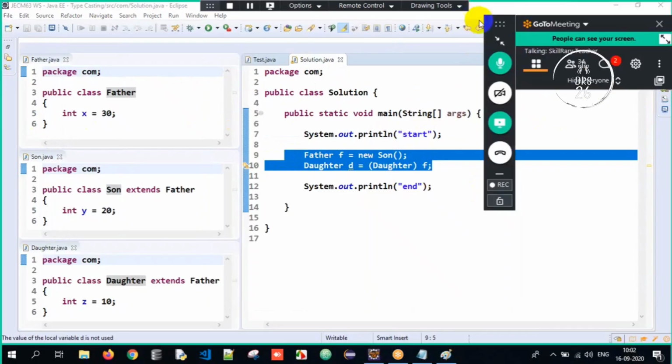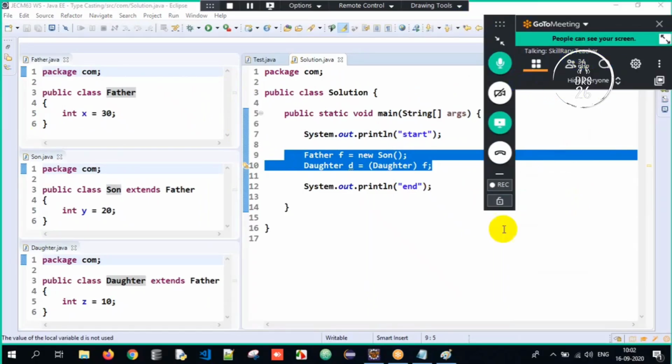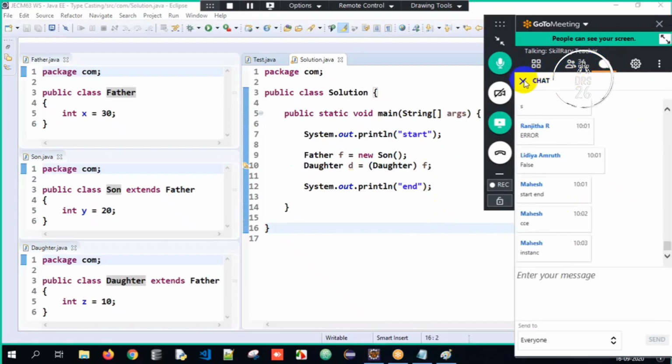But how do we avoid it? How do we avoid it? We avoid it with the help of instance of. How? I will tell you here. Now closely, I'll tell you how we work around with instance of.